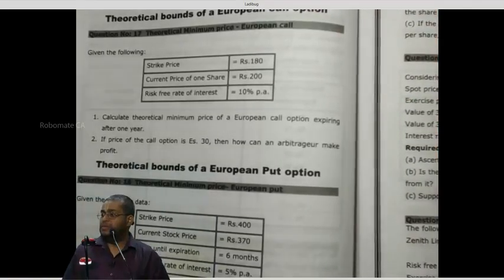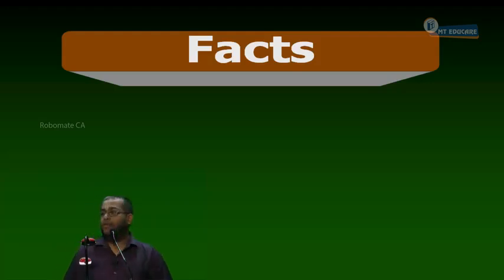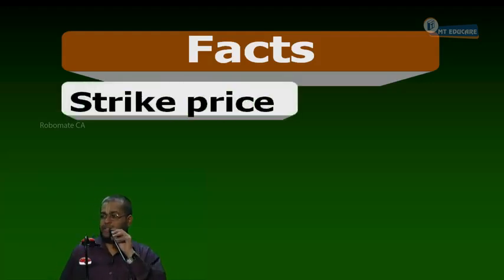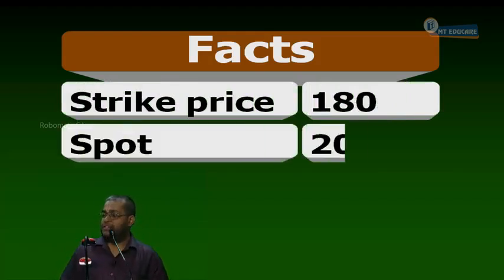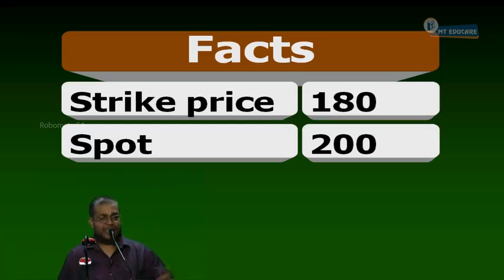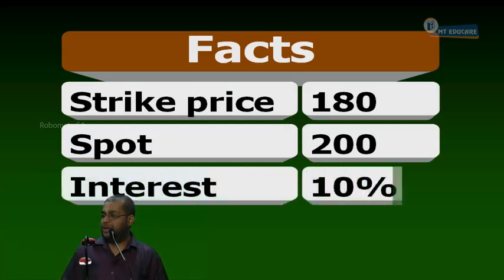That's the problem. Tell me the facts one by one. Strike price: what strike price? 180. Where is this given? F1 segment 410. Now, what is the spot price? 200. Where can I see that? Share segment. What is the interest rate? 10.